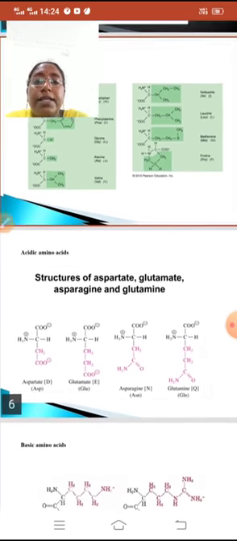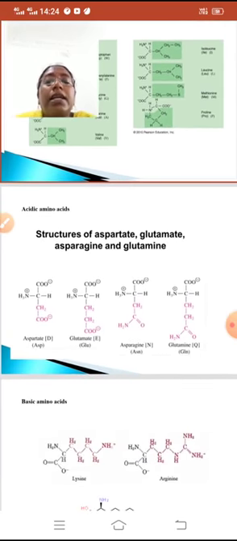Now we will see the acidic amino acids. In acidic amino acids, carboxylic groups are more than amino groups. That's why they are called acidic amino acids.